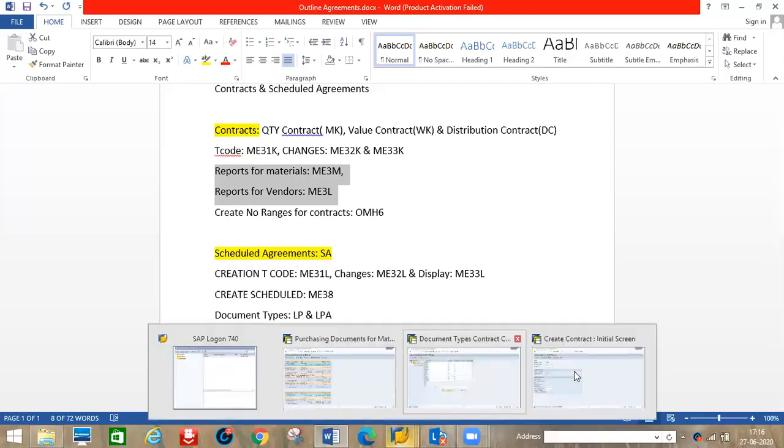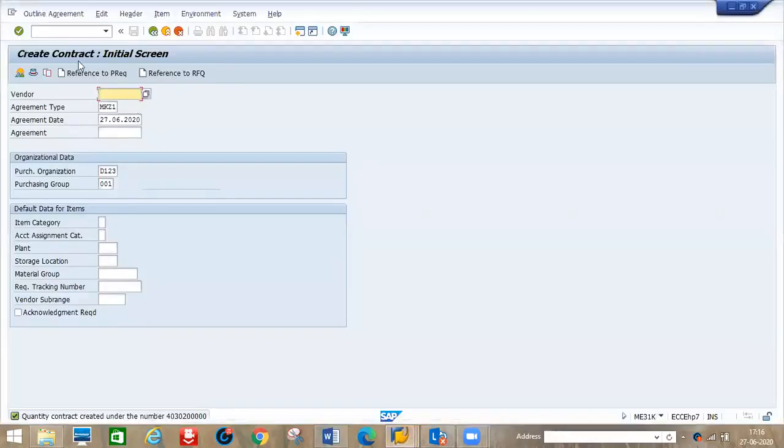In case, see, now this is contract creation. If we log in to ME31L, whatever screens you are able to see here, vendor, agreement type, agreement date, agreement, any reference to old agreements is there. We can copy that, we can create one. Maybe one contract's date is over. Now we are going to create new agreements. So for the same vendor, you can enter the old agreement number here and continue.